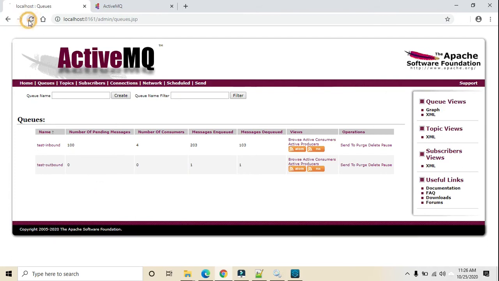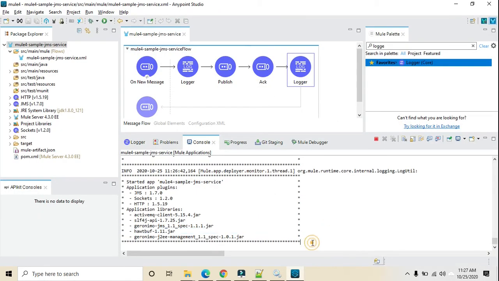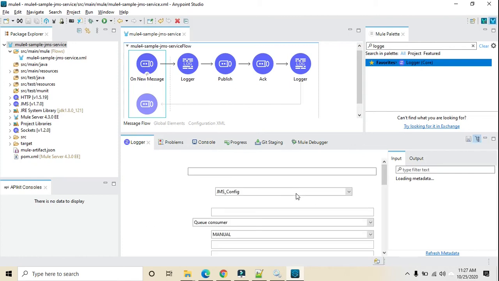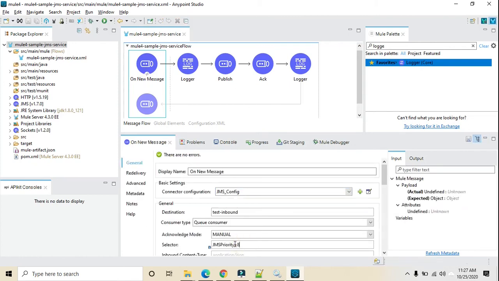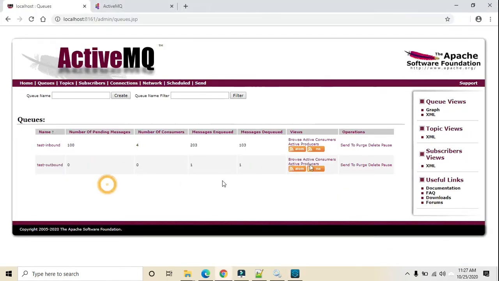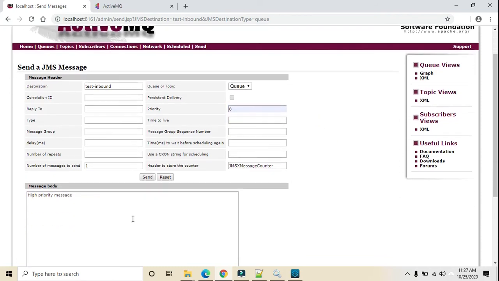Our application has not received that message at all because we have set the selector criteria as JMS priority equal to 8. So it will receive a message only for the 8 priority. So let's go and publish one more message with an incremented priority, something like a high priority message. I can define the priority here, and let's send it.